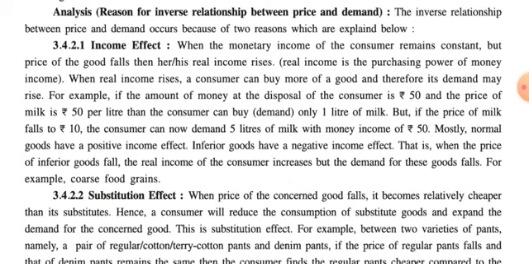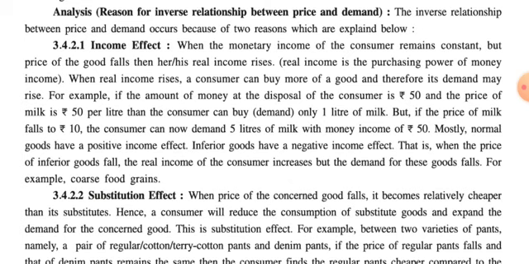Why does it happen that when the income of the consumer increases, the demand for inferior goods decreases, which is contrary to the income effect? The reason given here is that when the price of inferior goods falls, the real income of the consumer increases, but the demand for these goods falls.